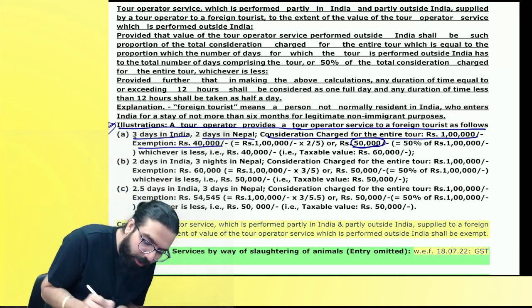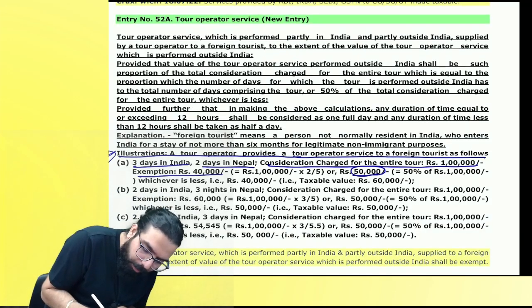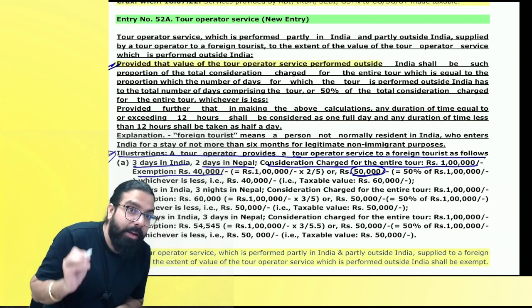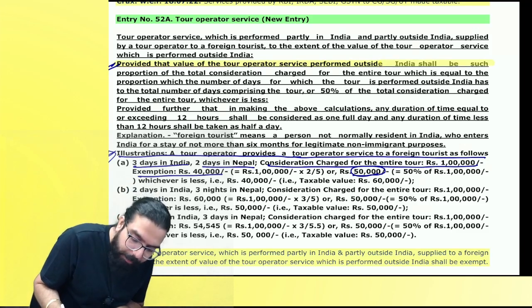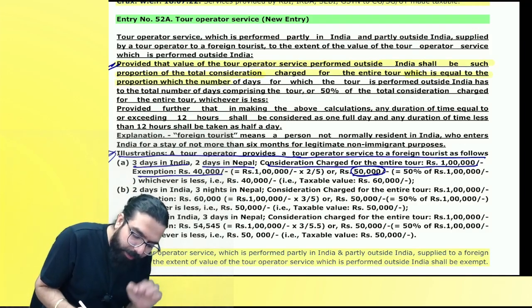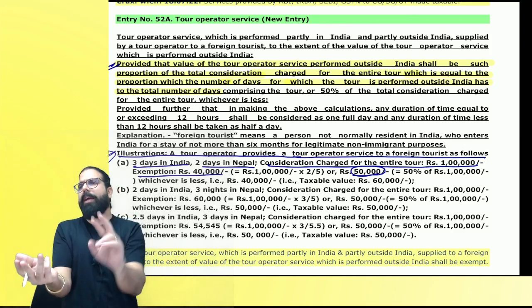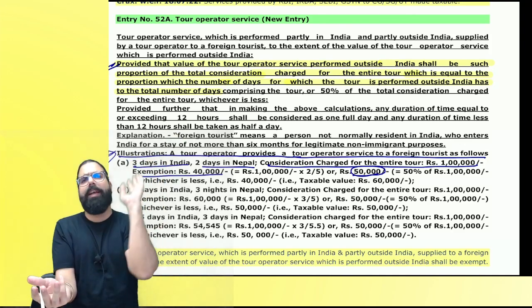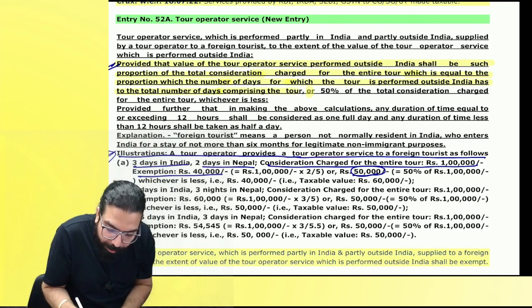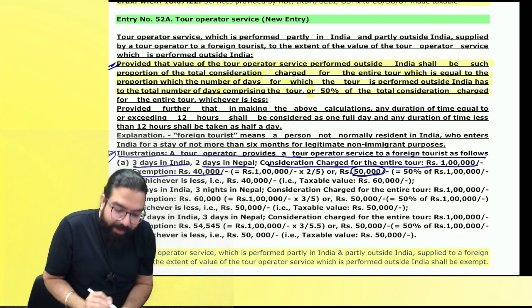You know what government went ahead and told? See over here. Provided that, see over here, provided that the value of tour operator service performed outside India shall be such proportion to the total consideration charged for the entire tour, which is equal to the proportion which the number of days for which the tour is performed outside India has to the total number of days. This you understood? 3 days in India, 2 days outside India, 40,000 for outside exempted. But then they told, okay, see, the 50% of the consideration, what they are telling?